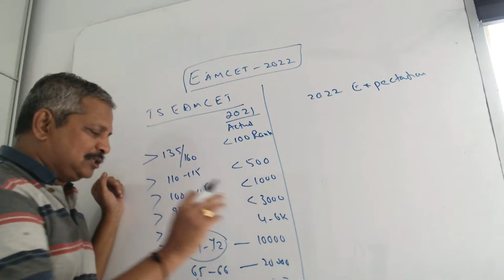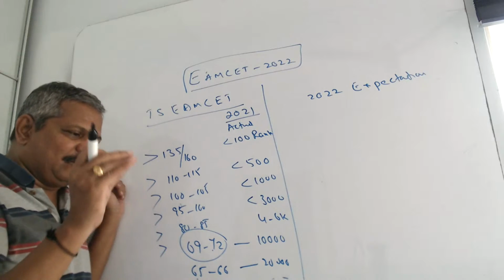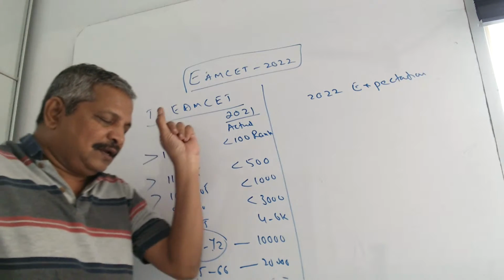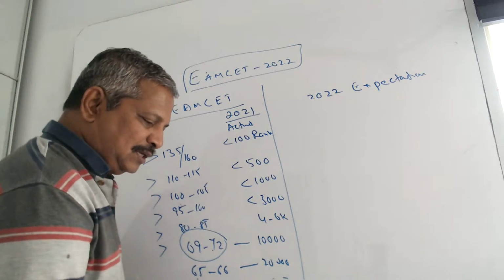65 to 62, 20,000. Whereas if you take 45 to 50, it is around 60 to 70,000. In the last year, TSMC. This is the last year TSMC.